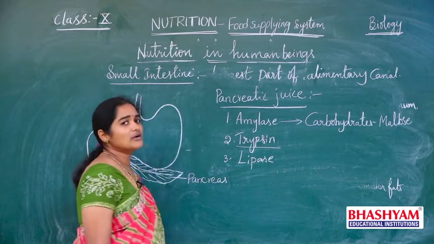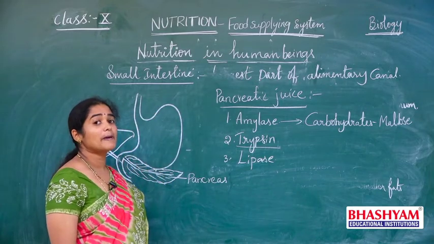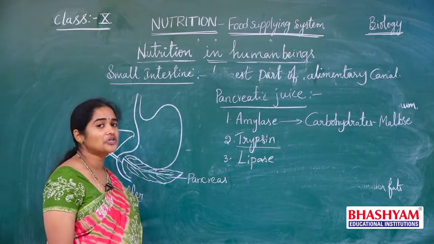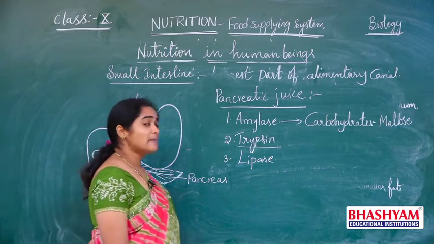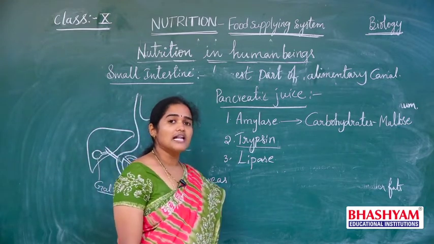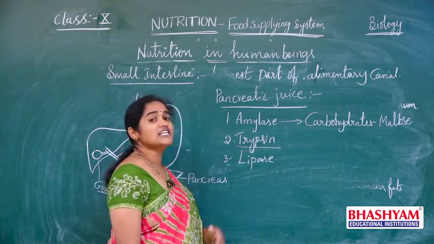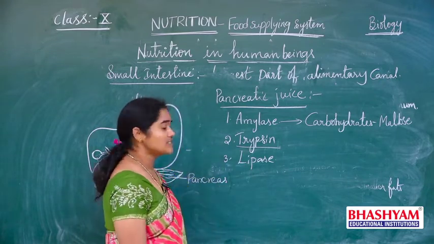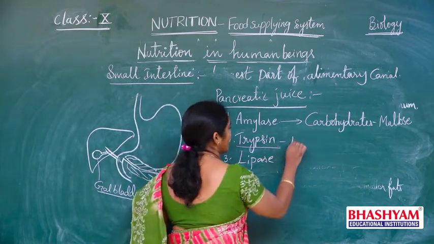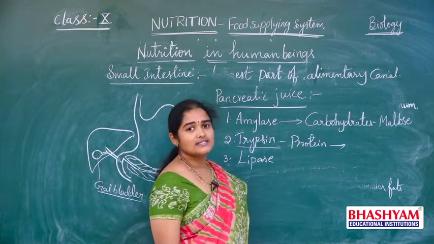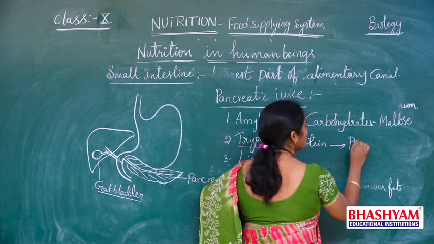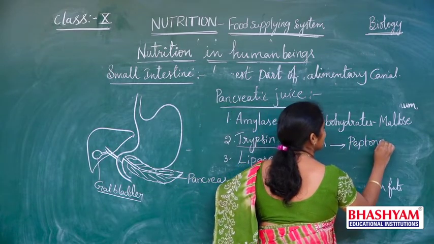And then coming to trypsin. So in the stomach, what is the enzyme released? Pepsin. So here pepsin in the stomach helps in the digestion of proteins. Here the trypsin also helps in the digestion of proteins and converts the proteins into peptones and peptides.